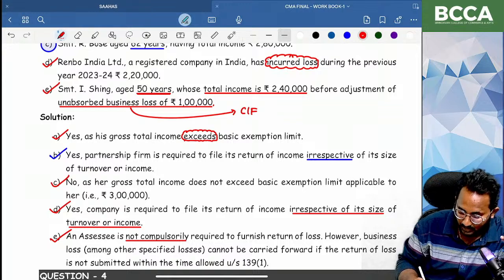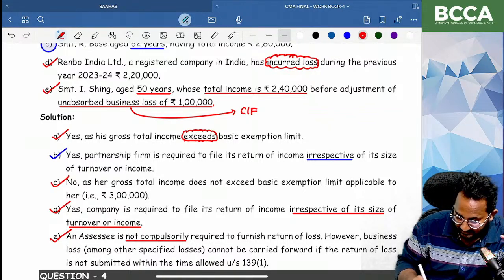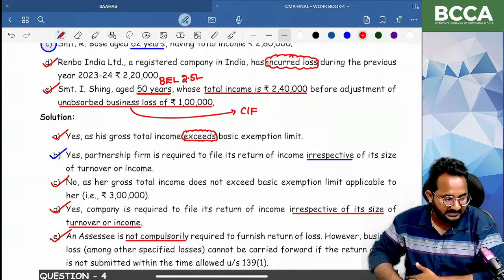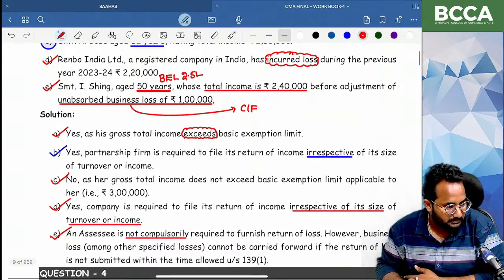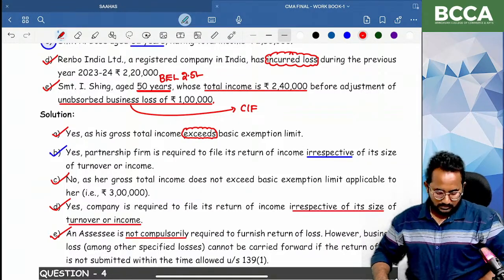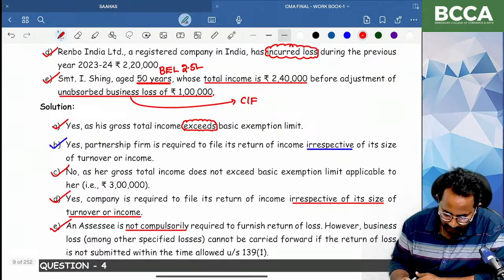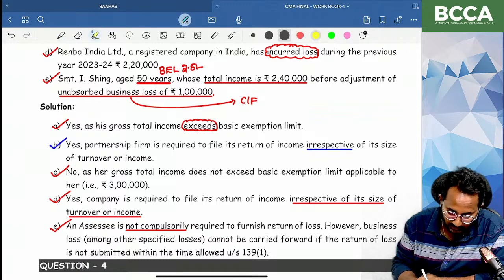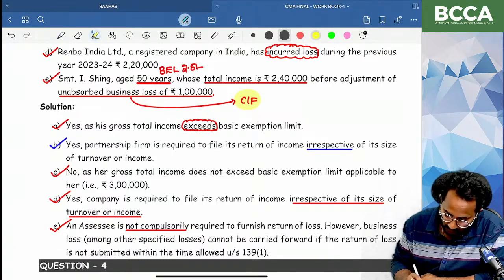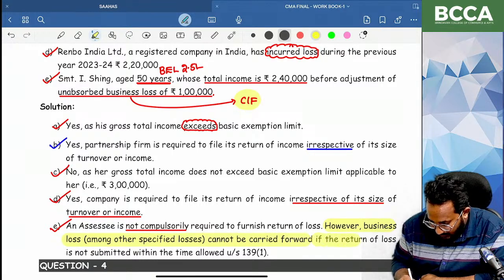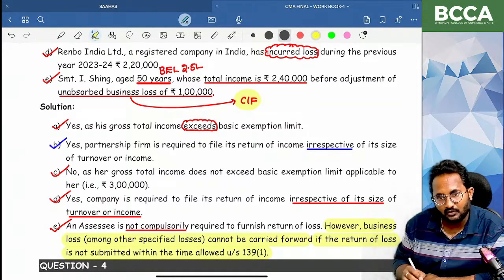Generally not required. Why? Your income has not exceeded the basic exemption limit. What is the basic exemption limit? 2.5 lakh. So why do we have to file the return of income here, ma? Because if you want to carry forward these losses to the next years, yes, you have to file. However, the business loss among the other specified losses cannot be carried forward if the loss return is not submitted within the due date. If you file, carry forward. If you are not filed, not carry forward.